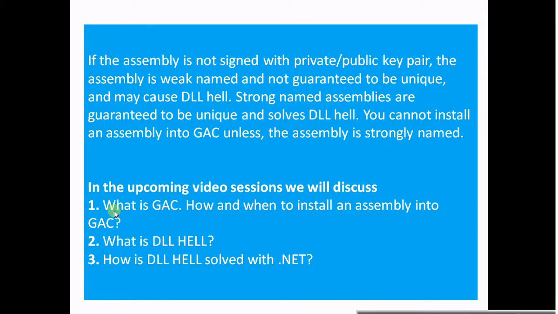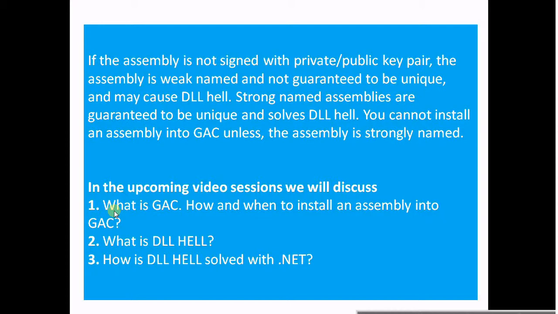If the assembly is not signed with a private and public key pair, the assembly is a weak name assembly and not guaranteed to be unique. But now we have put the private and public key pair in our assembly, so it will be stored in the GAC uniquely, and it guarantees a unique assembly. But with weak name assemblies, it is not guaranteed to be unique, so that may cause DLL hell. What is DLL hell? We will talk about it in later sections.